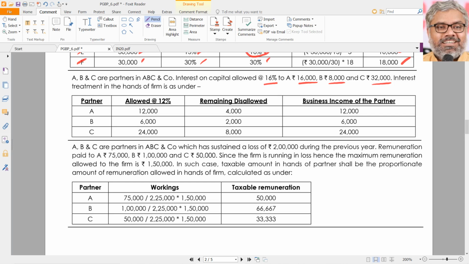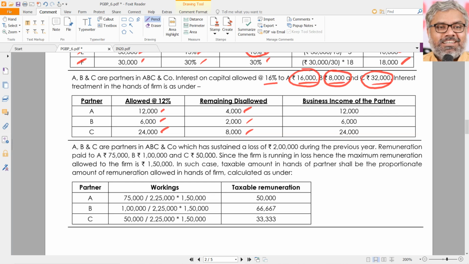If 16% is represented by 16,000, how much is disallowed? 4% is disallowed. That means 4% will be how much? That will be 4,000 rupees. That is disallowed. Allowed is 12,000. Same way for B, 8,000 is representing 16%. 12% is only allowed, which means 6,000 allowed, 2,000 disallowed. 32,000 for C, representing 16%, means 24,000 allowed, which is at the rate of 12%. In excess of that, 8,000 is disallowed.